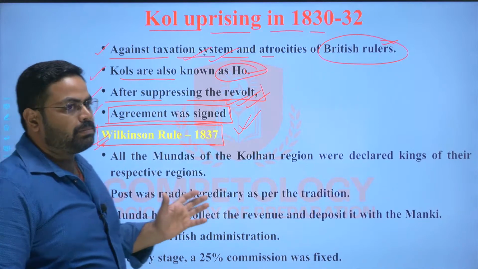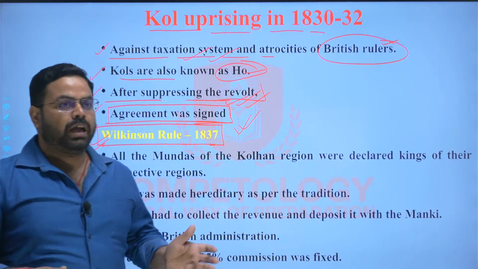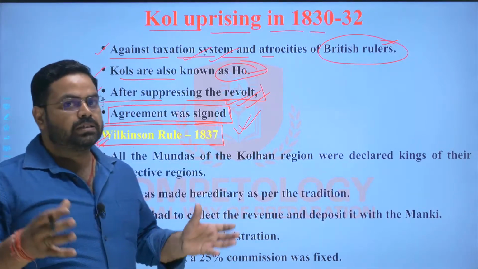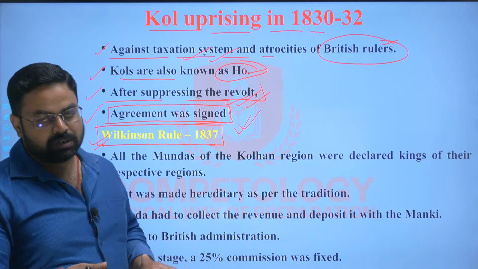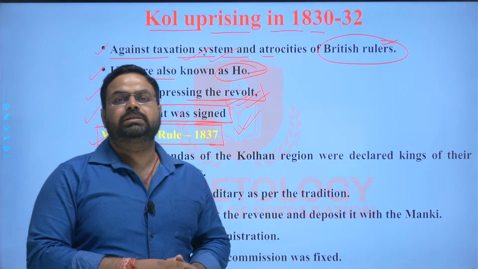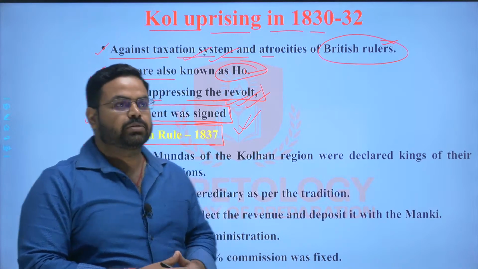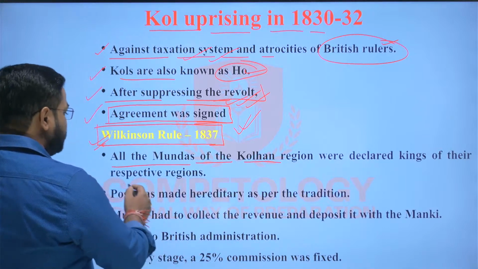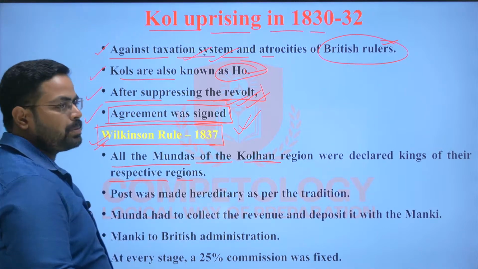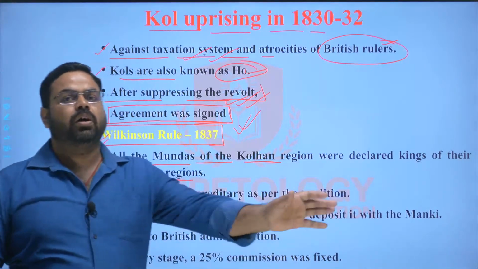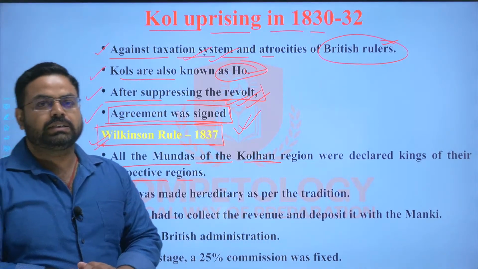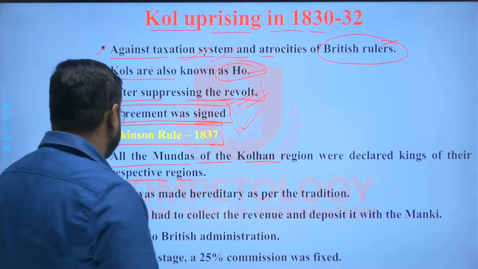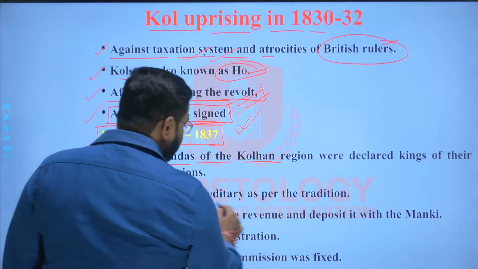So from here the tribals recognize that if the revolts are well organized and collective effort is put behind the revolt, then there may be some relaxation even from the Britishers. So this was the case, and here all the Mundas of the Kolhan region were declared kings of their respective region. All the village headmen were recognized and declared the king of their respective region, and the post was made hereditary.